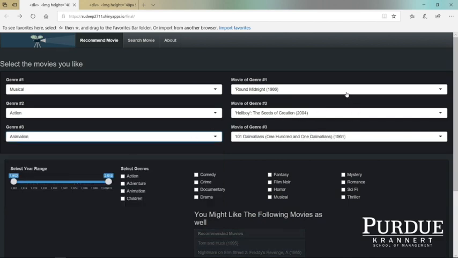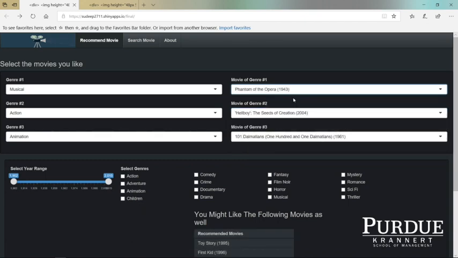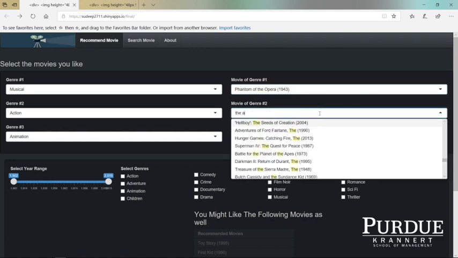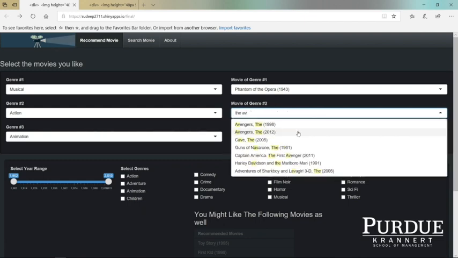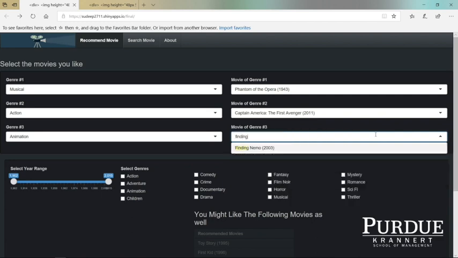On the right panel, we can choose our favorite movie according to each genre. For example, I chose musical as my first genre, so I will choose my favorite musical movie, which is The Phantom of the Opera. And then for my action movie, I like Avengers. And for the animation genre, let's try Finding Nemo.